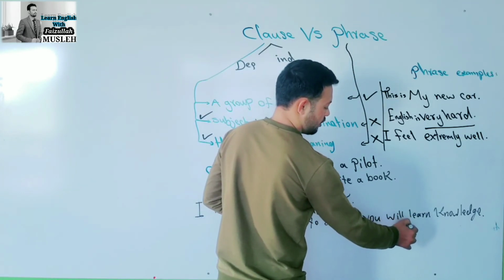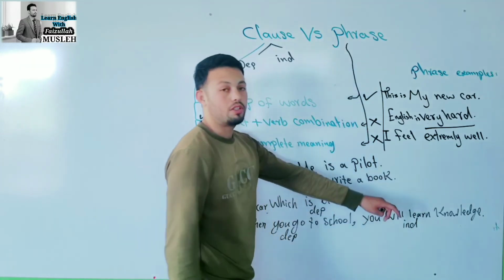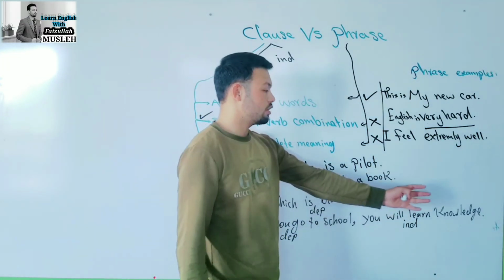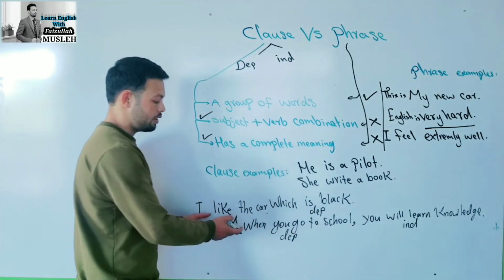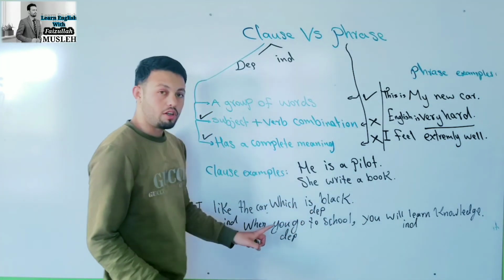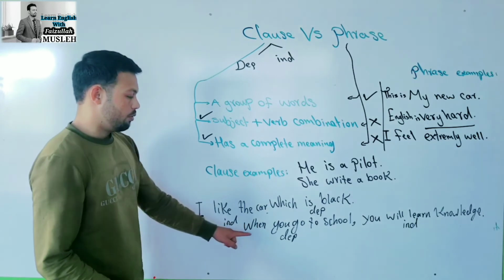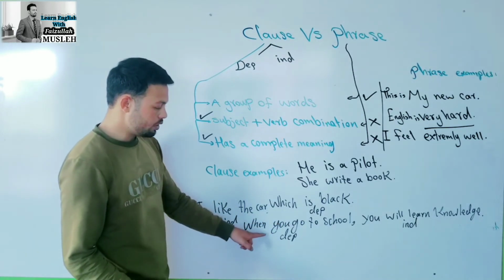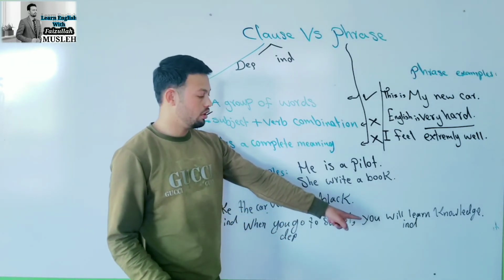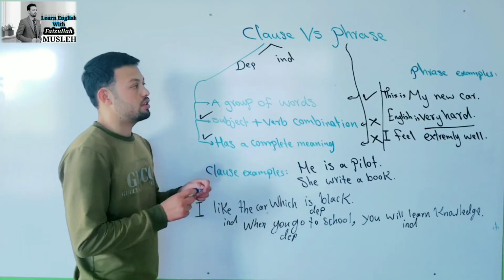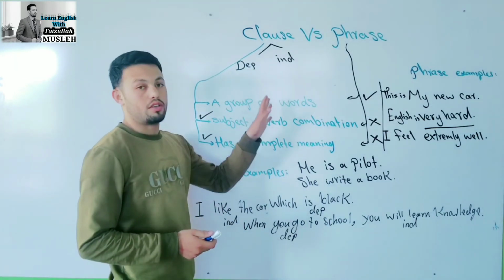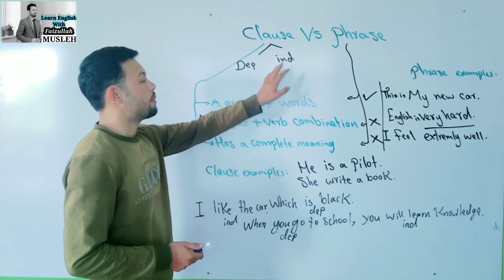Independent, it's not dependent on anything. You will learn knowledge. It has a complete meaning. But when it comes with this one, it completes the meaning of this clause too. When you go to school, you will learn knowledge. That's the examples, and this is all the differences with phrase and clause.